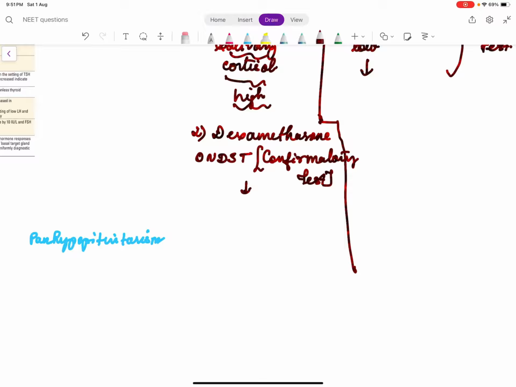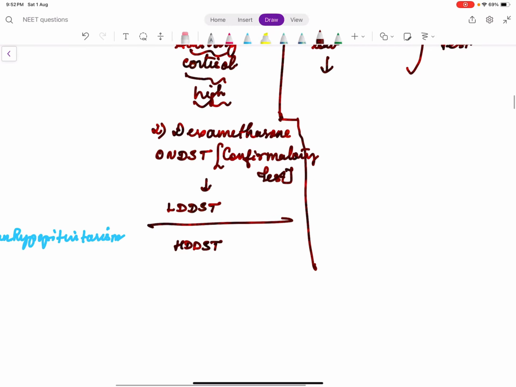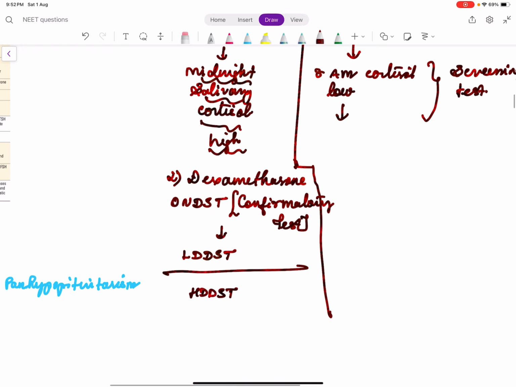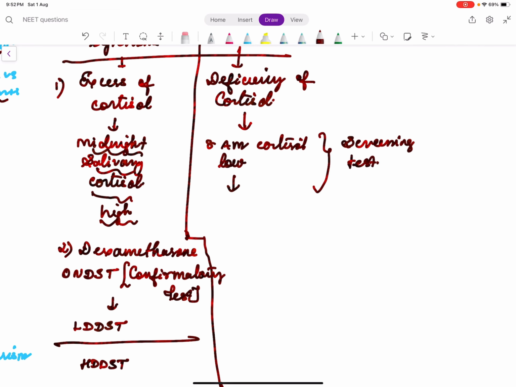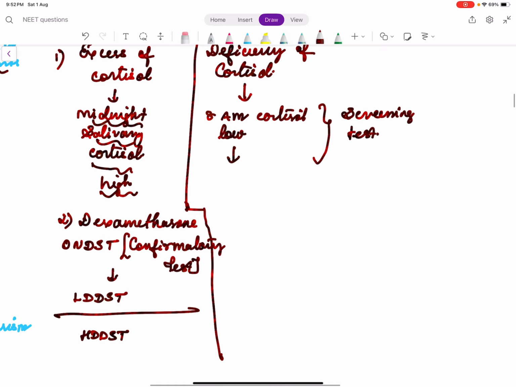An even more sensitive test than overnight dexamethasone suppression test is LDDST, low dose dexamethasone suppression test. But this is different from high dose dexamethasone suppression test. We'll see that shortly. So this is the basis of suppression test. Likewise comes deficiency. So when do you say a hormone is deficient? When it cannot be stimulated by the anterior pituitary. So cortisol, again, ACTH stimulates cortisol secretion.